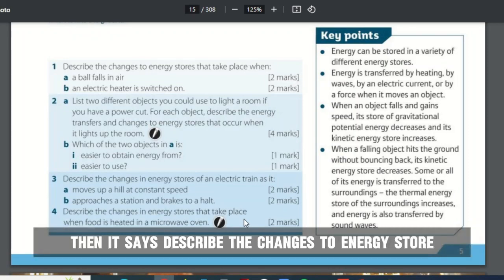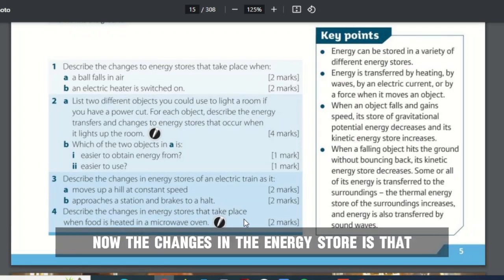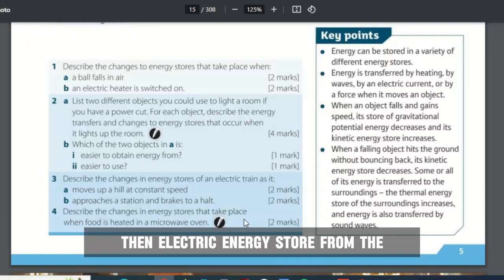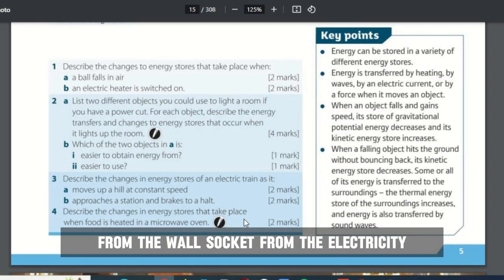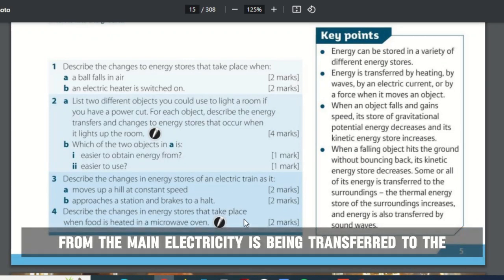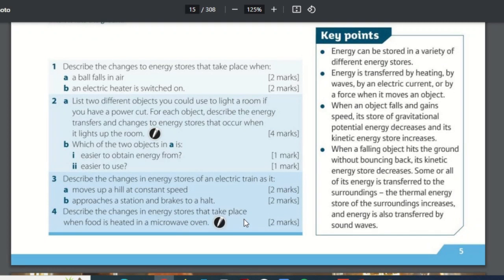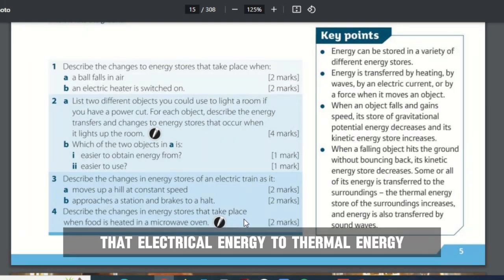All right, then it says, describe the changes to energy store that take place when an electric heater is switched on. Now, the changes in the energy store is that when an electric heater is switched on, then electrical energy store from the wall socket, from the main electricity, is being transferred to the element in the electric heater, and the element transfers that electrical energy to thermal energy.